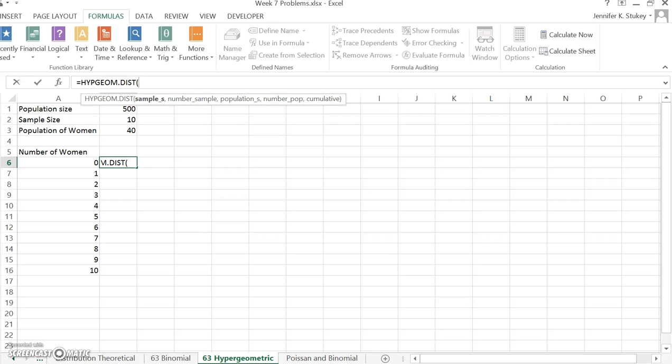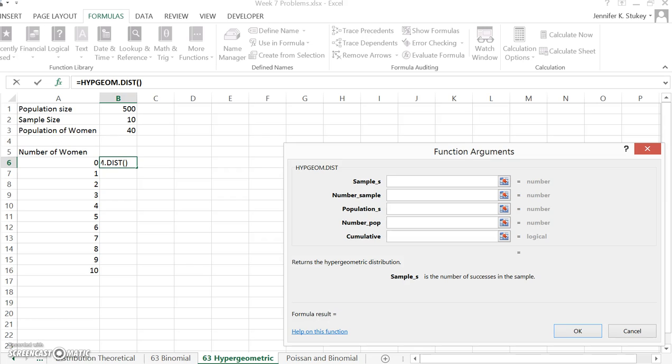All right, and I'm going to go ahead and hit insert function so that we can see the function arguments. And again, I always say if you are a little unsure how to use the function, always use this, because you have this handy dandy hint right here if you can't remember what goes where. So sample S. So we are looking to see, in this case, what are the chances that 0 women would be selected? And we're going to go all the way through 10. So I'm going to set this up so I can copy and paste the formula. So I don't want this to be an absolute value. I want it to float.